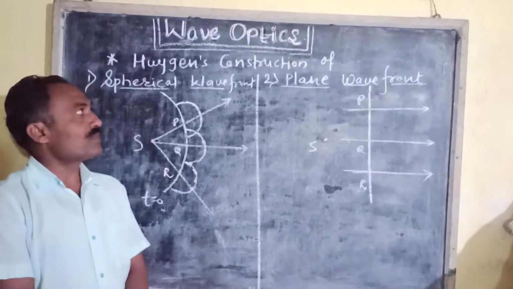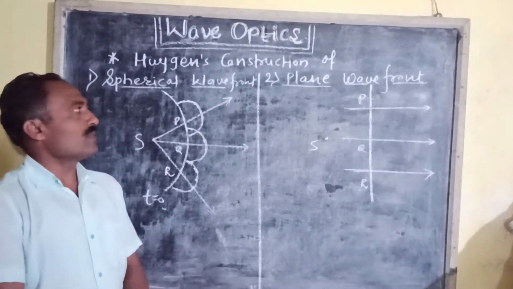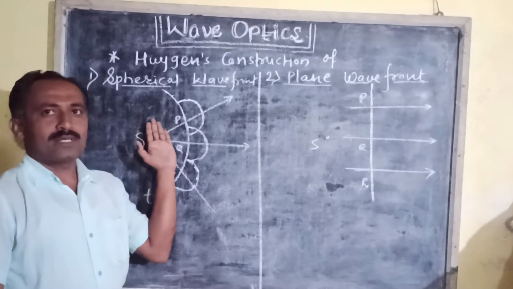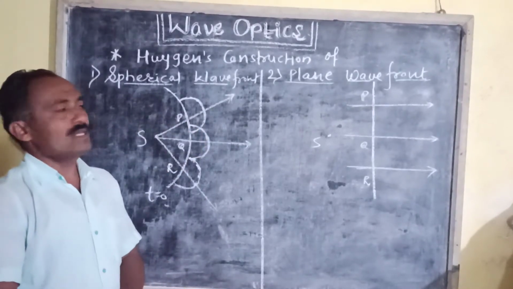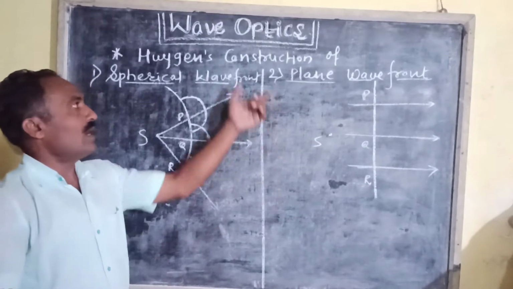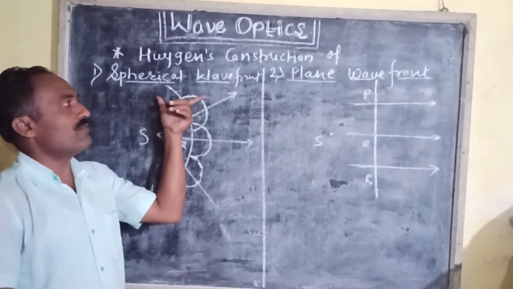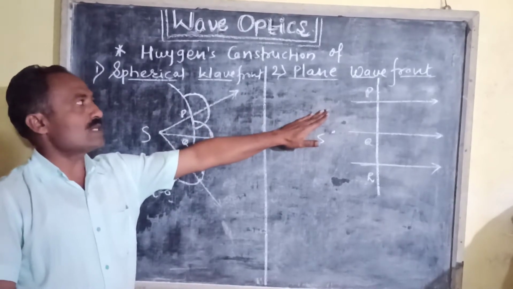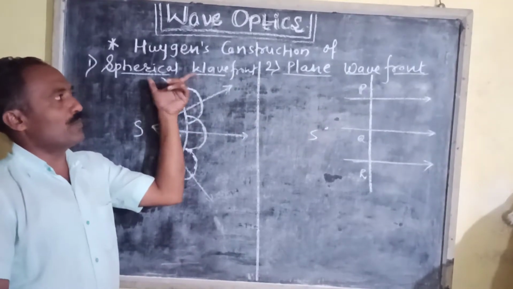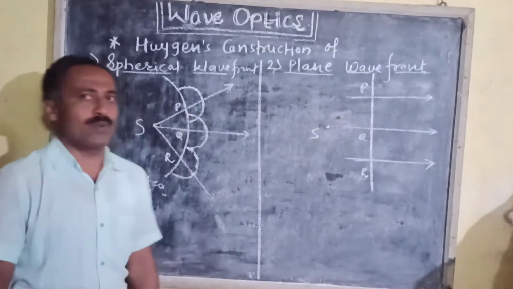Morning friends, last period we saw wavefront, types of wavefront and Huygens principle. In this period we have to see Huygens construction of spherical wavefront and plane wavefront. We have to construct spherical wavefront and later on a plane wavefront.